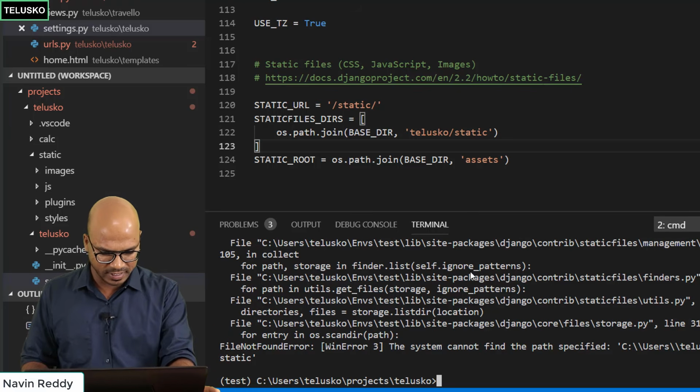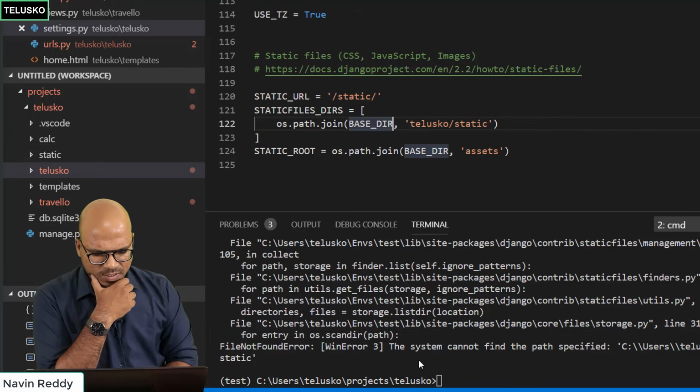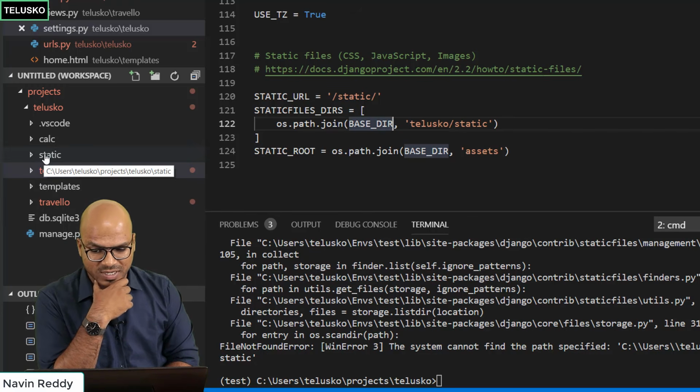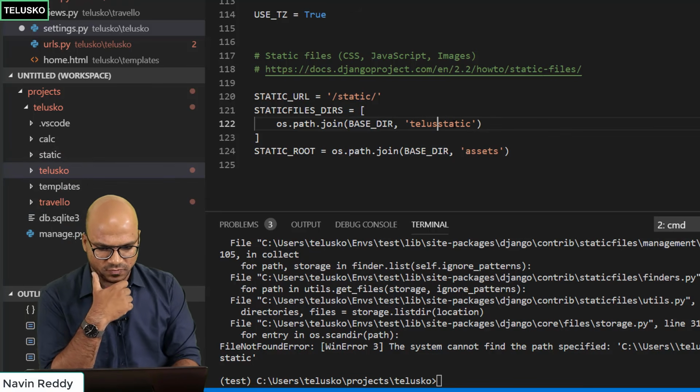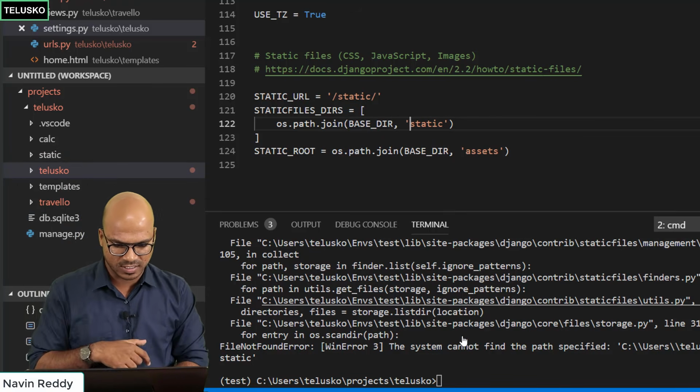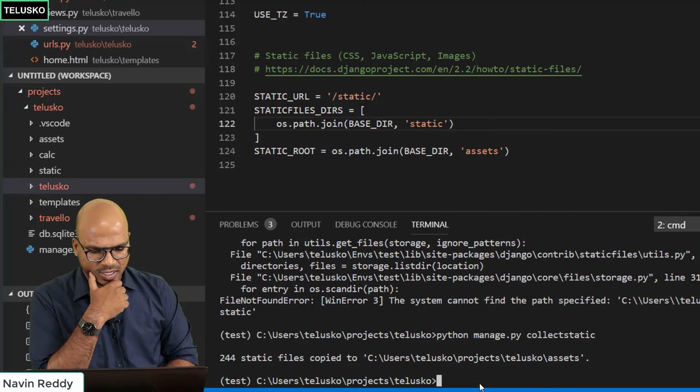Okay, so we got an error. It says there is a problem with the path. Oh, okay, so I have created this static folder inside Telusko, which is the base directory. So maybe I have to remove this one. It is not inside Telusko, and say enter. Okay, now it is working.